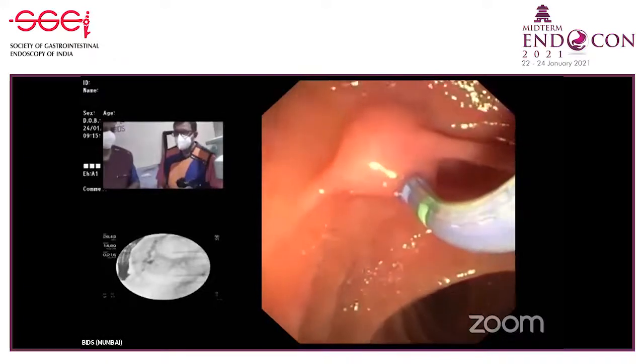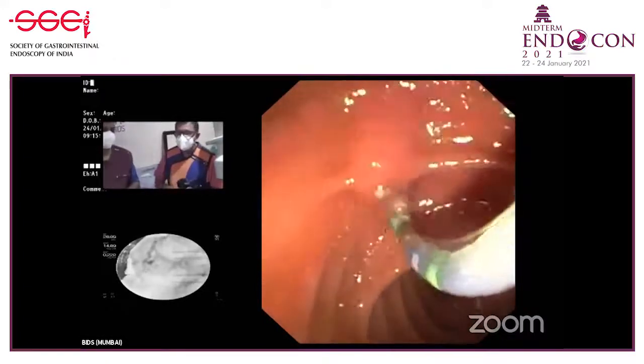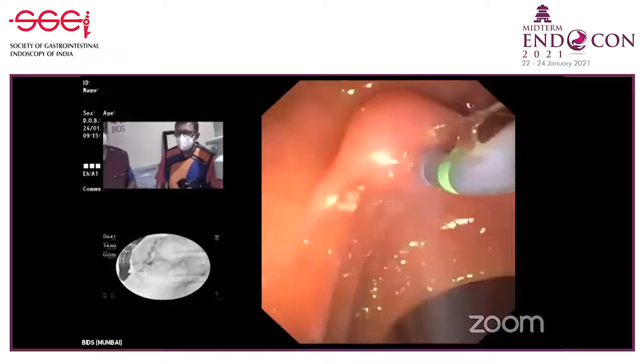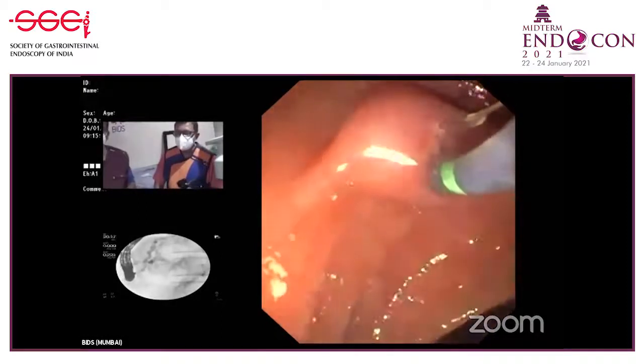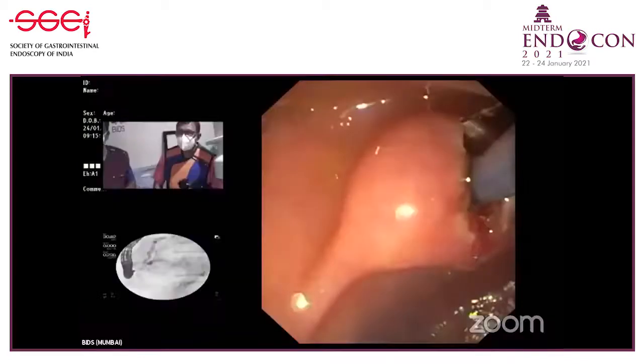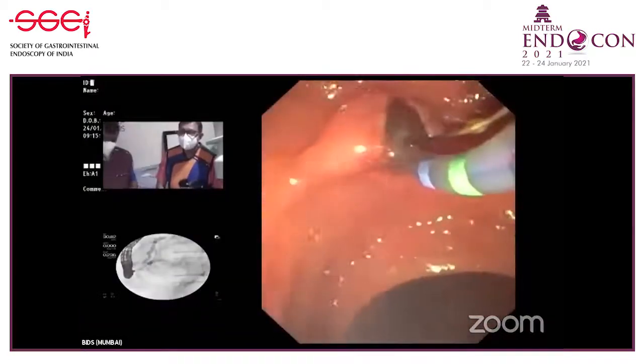You can see the pulverized fragments coming out of the endo picture. See those fragments there, Manoj? Yes, we can see the fragments. Dr. Amit, how do you decide the end point of papillotomy when your intention is not to bring out the stone? When your intention is not to bring out the stone, how do you decide the end point of papillotomy?